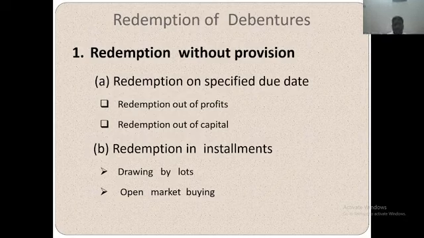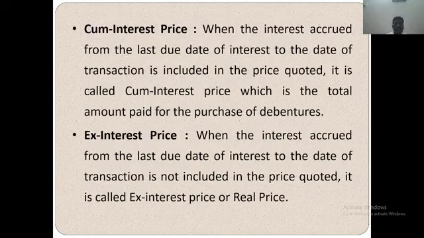Redemption in installments, drawing by lots, open market buying. Cum interest price. When the interest accrued from the last due date of interest to the date of transaction is included in the price quoted, it is called cum interest price, which is the total amount paid for the purchase of debenture. Ex interest. When the interest accrued from the last due date of interest to the date of transaction is not included in the price quoted, it is called ex interest price or real price.